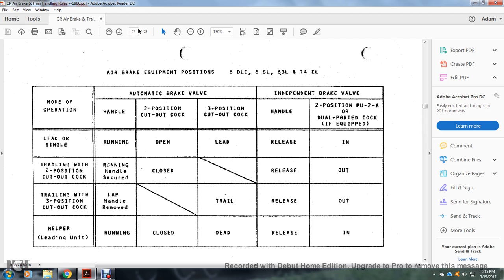Trailing three-position cutout cock: handle in for the automatic brake valve lap, handle removed, the three-position cutout cock in trail. If the trailing three-position cutout cock, the independent brake valve is released and also the two-position multiple unit double ported cock is out. The helper leading unit automatic brake valve is running, the two-position cutout cock closed, three-position cutout cock closed or dead. Helper leading unit independent brake valve handle release, and the two-position multiple unit double ported cock in.